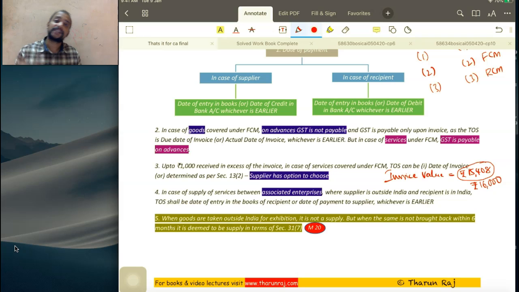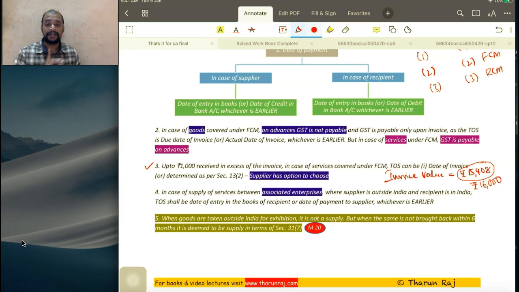But remember, it is only with respect to rupees 1,000 received in excess of the invoice. So it is not that invoice value is 1,000. Invoice value can be anything. So whatever we have received in excess is within 1,000. What if it goes beyond 1,000? This option is not available. That is with respect to third point: up to 1,000 received in excess of invoice in case of services covered under FCM.